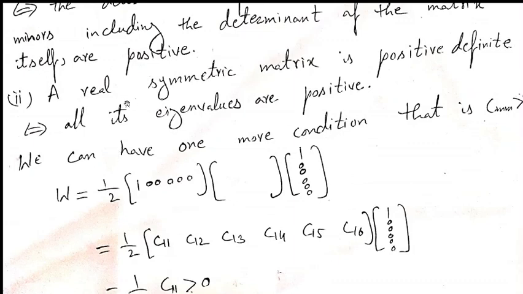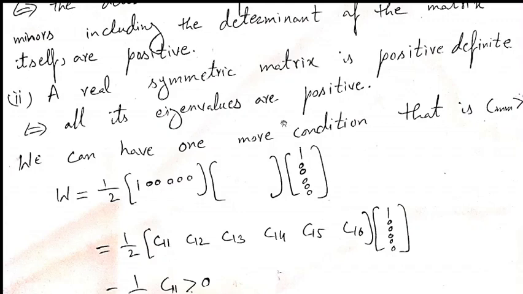This is the second condition, that again linear algebra says that a real symmetric matrix is positive definite when all its eigenvalues are positive. Now, if you want to calculate the eigenvalues of our symmetric matrix C, which is positive definite, then all the eigenvalues will be in the form of these elasticity constants: C11, C12, C13, their differences, their products, their sums.